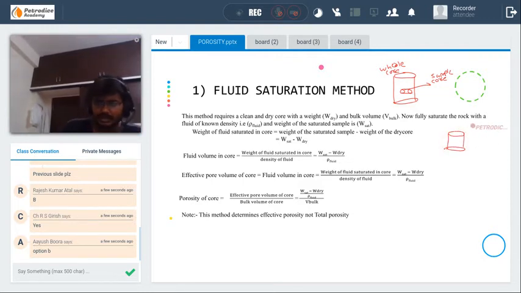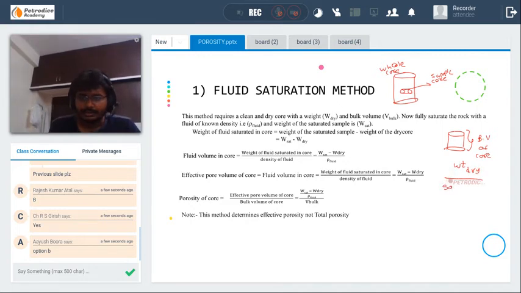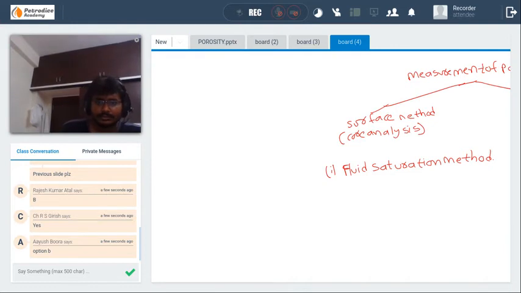We will use the known methods to find the bulk volume of the core. Then we will dry the core and find the dry weight. After that, we will saturate the core with fluid. Try to note this. I'll just explain it here.